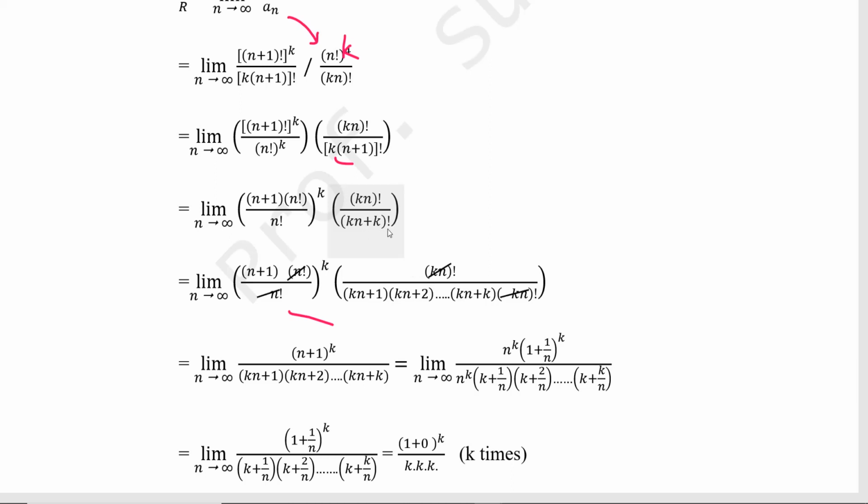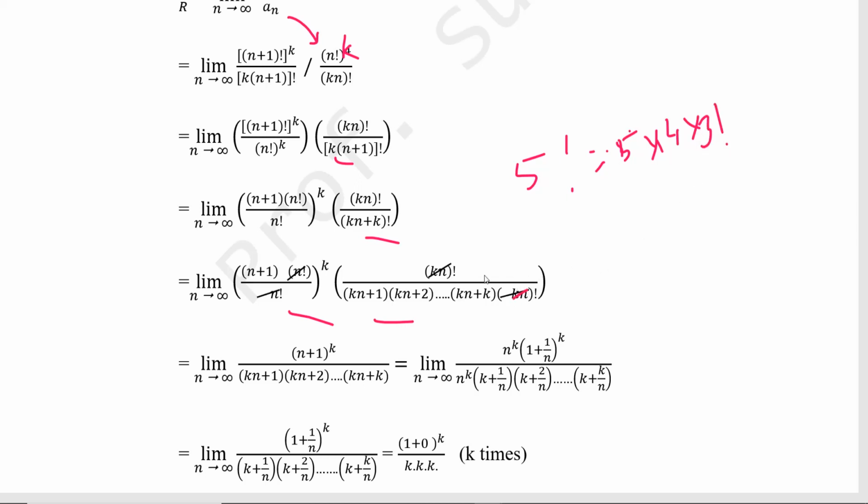This (kn+k)! step is very important. This (kn+k)! is written as (kn+1)(kn+2) and so on up to (kn+k), kn plus k times, then (kn)!. So understand this: (kn+k)! is written as (kn+1)(kn+2)...(kn+k) into (kn)!. This is like 5! can be written as 5 into 4 into 3!. So this is the concept here, and we are using it like this.